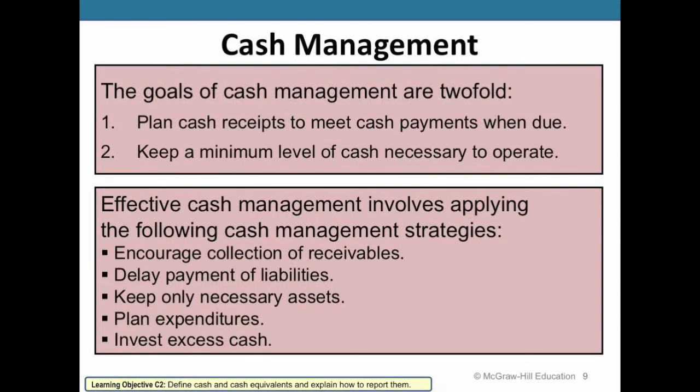Now the goals of cash management are going to need to make sure that the cash receipts are there to make cash payments when they're due. For example, if payroll is due on Fridays, it's important for the company to have enough cash on Friday to make those actual physical payments. Another goal here is to make sure there's a minimum level of cash necessary to operate. One example of this might be a retail store such as a Target or a Walmart having enough cash to put cash into the cash registers to allow the cashiers and operations to go forward to make change, for example, for customers coming through and paying in cash.